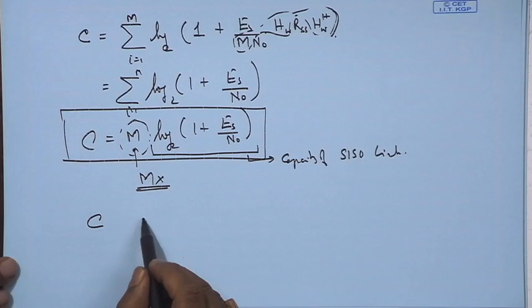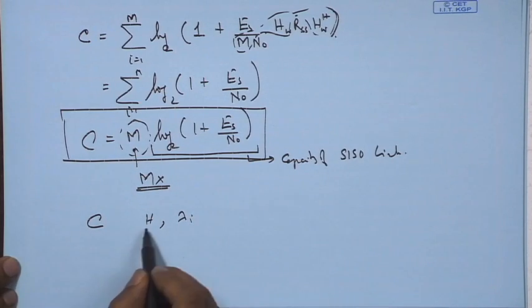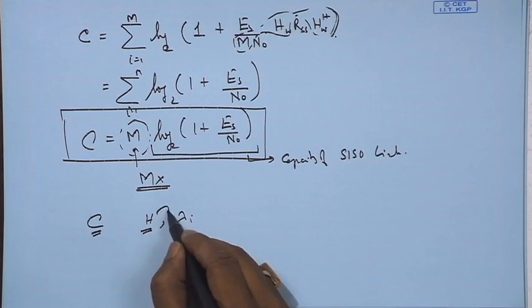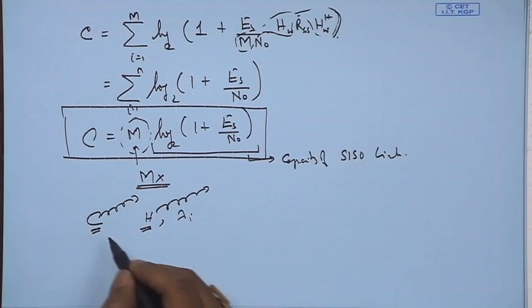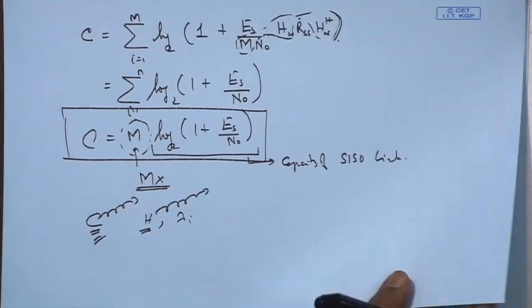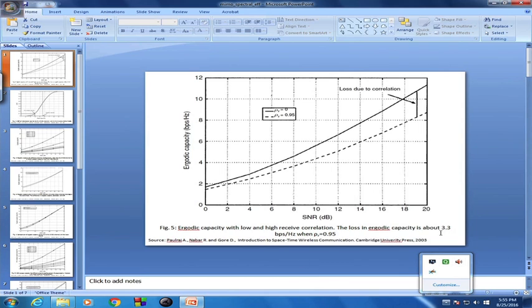So basically C is dependent upon H and upon the lambda i's. For any given realization we have one value of C. Since H is random, H keeps on changing values, so C would also keep on changing values. So how we measure C is very critical. I'll show you a particular graph.